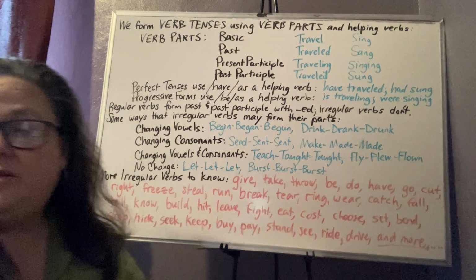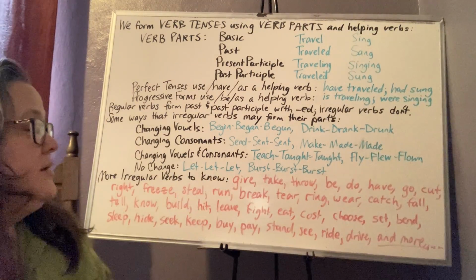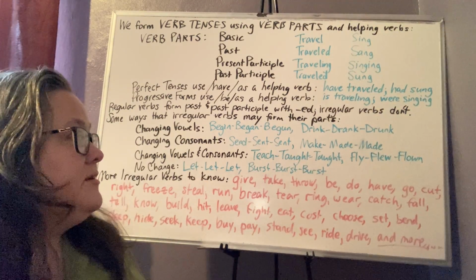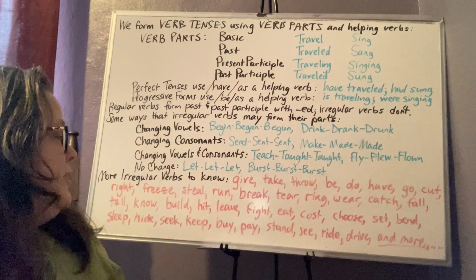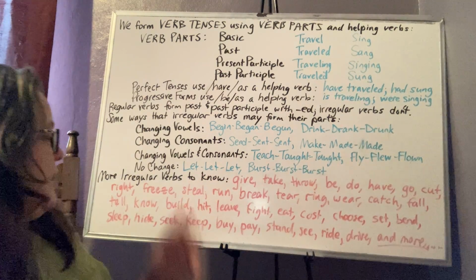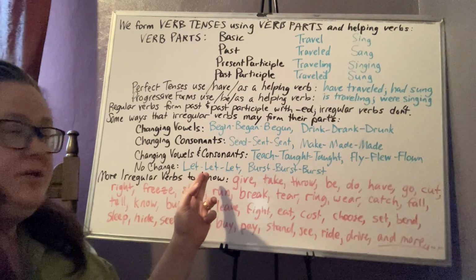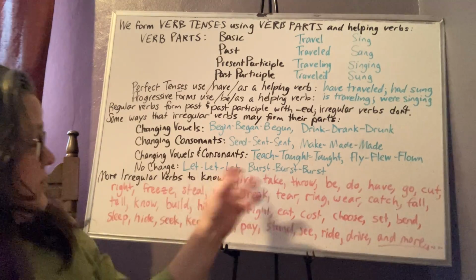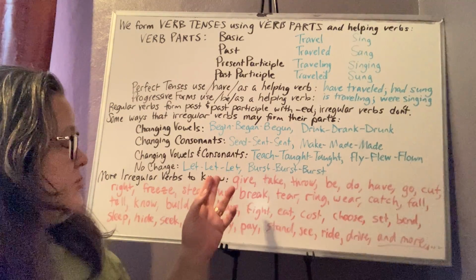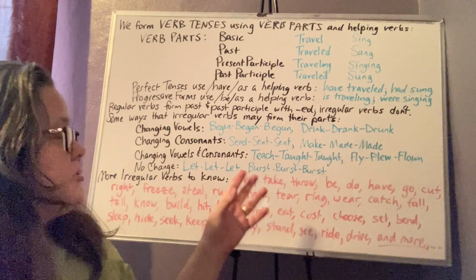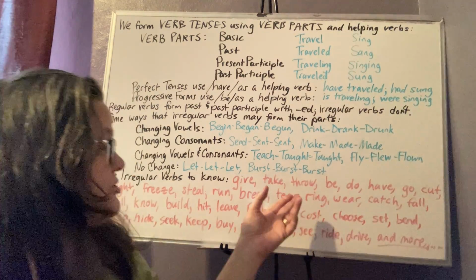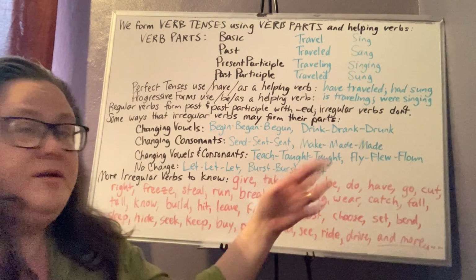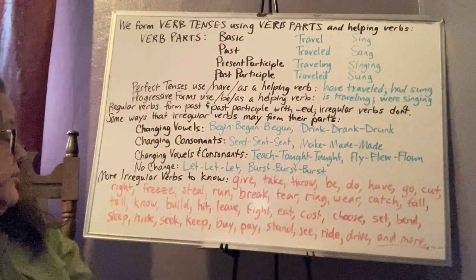And then some actually stay the same. The word let and the word burst are a couple of examples of words that we don't even change. Let's see. I will let you go. Yesterday he let me go. I have let you go before. Okay. The balloons burst. The balloons burst, past tense, yesterday. I have burst many balloons. Okay, so those two words don't change at all.